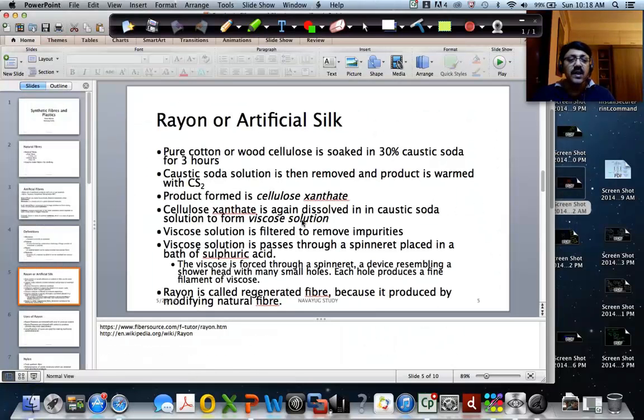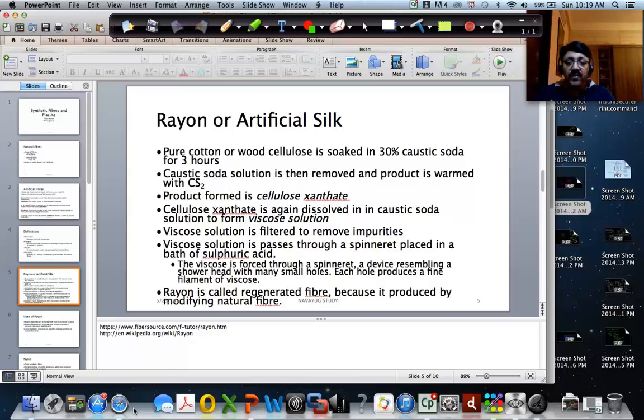So the viscose solution is kept in that aging tank for some time, and then after that it is filtered to remove all the impurities, right? Because you should understand this is from a natural origin, cellulose. It will have impurities, could have some soil, mud, some fibers, all those things that have to be filtered out completely, right?